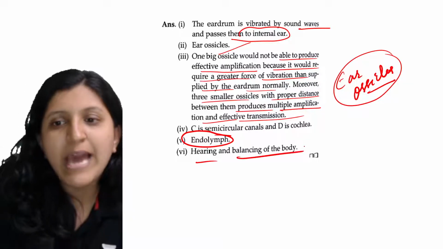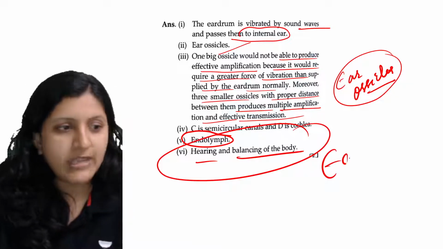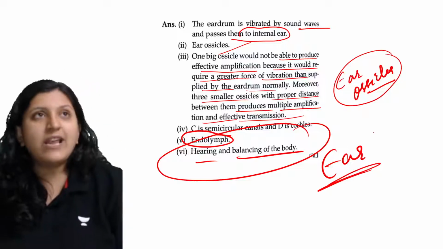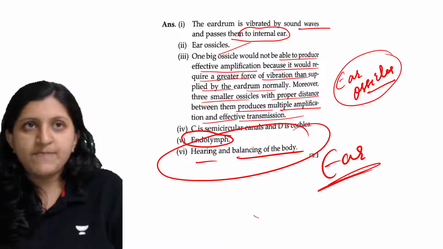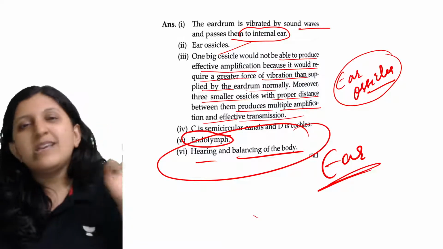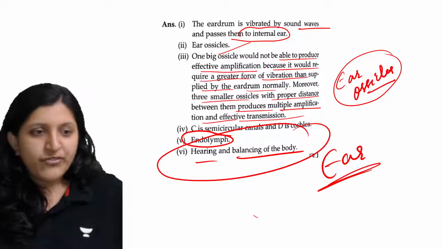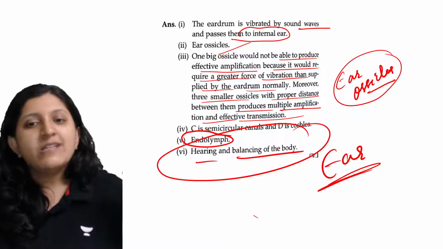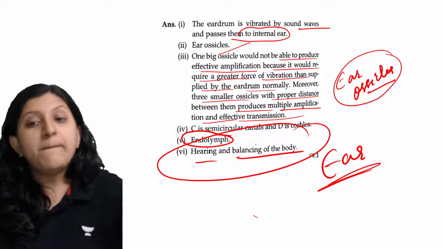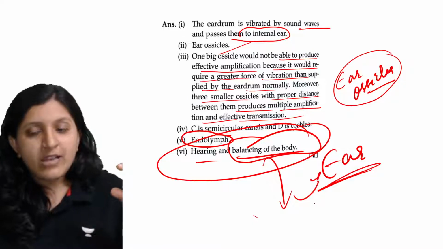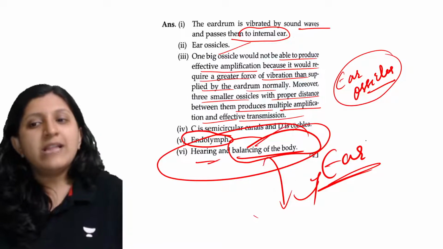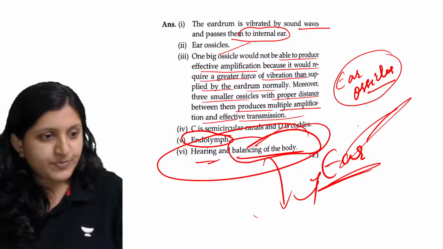Normally, the general public would know that the ear is there only for hearing. Of course everybody knows it is there for hearing, but balance of the body is also associated with the ear itself. So hearing and balancing are done by the ear.